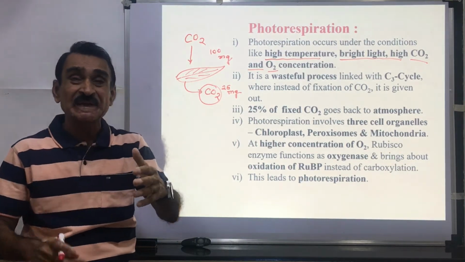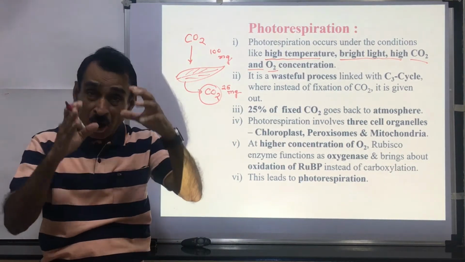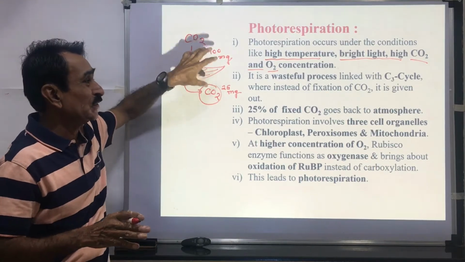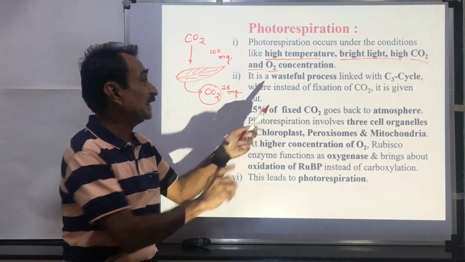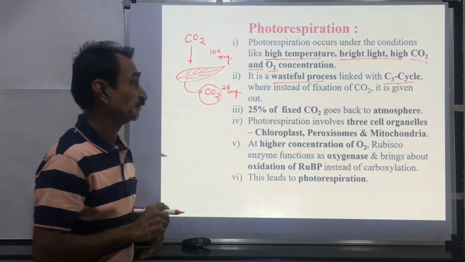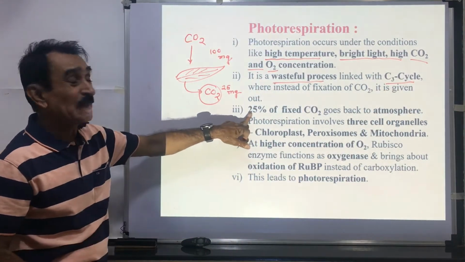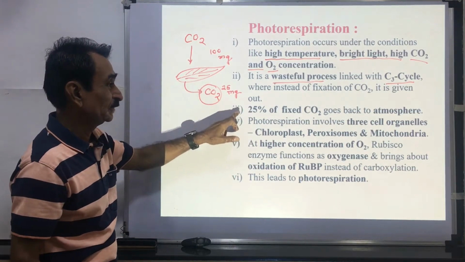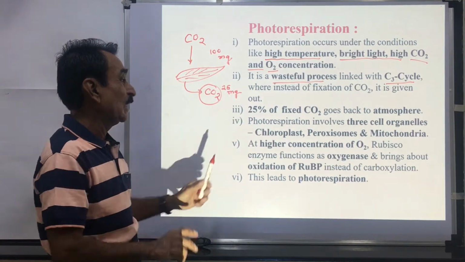It means that it is a wasteful process. All the CO2 absorbed is not used in the process of photosynthesis. So it is a wasteful process. This occurs in the C3 cycle. 25% of the CO2 is given out back to the atmosphere.